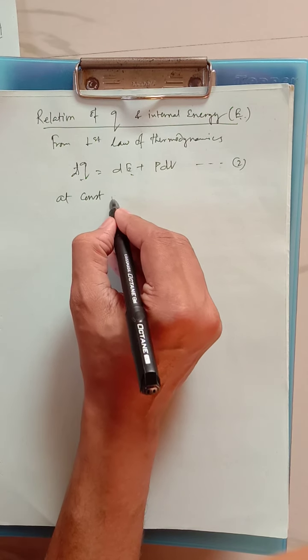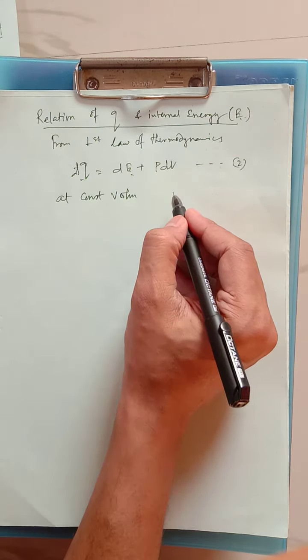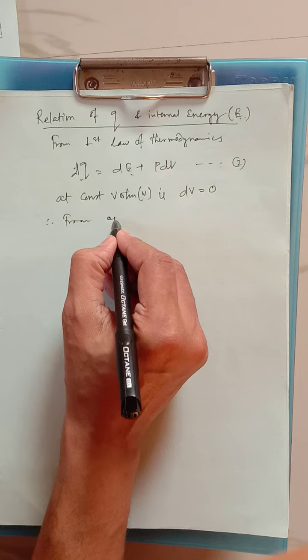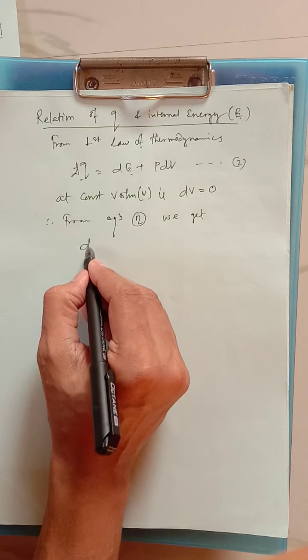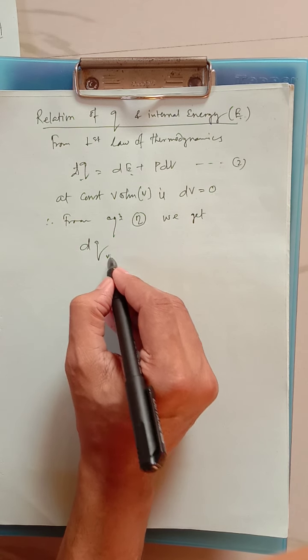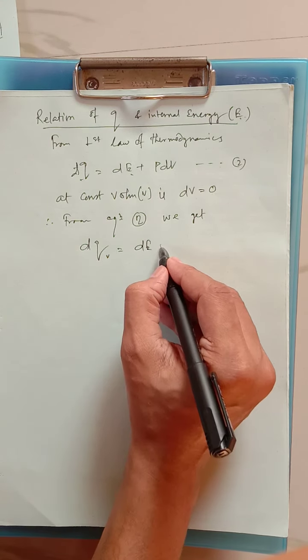Now at constant volume, that is dV equal to 0. The change of volume will be 0 because it is constant volume. So from equation 2, since V is constant, that term will be 0.